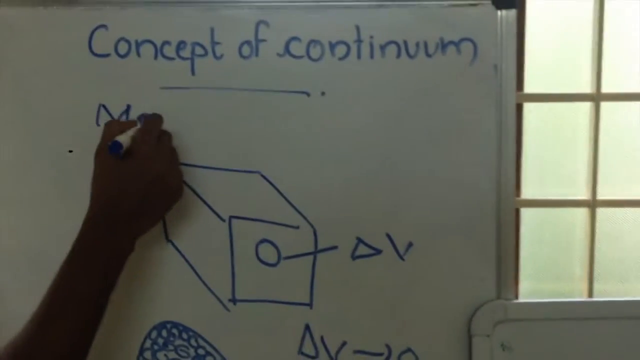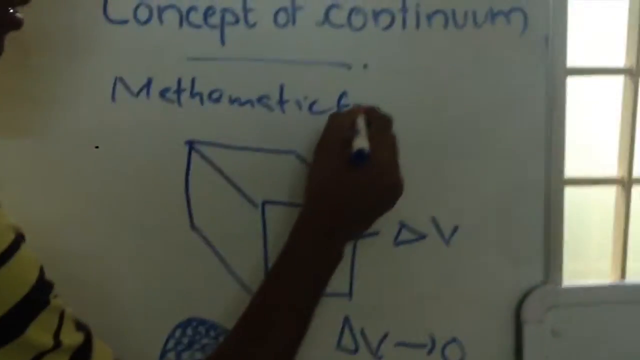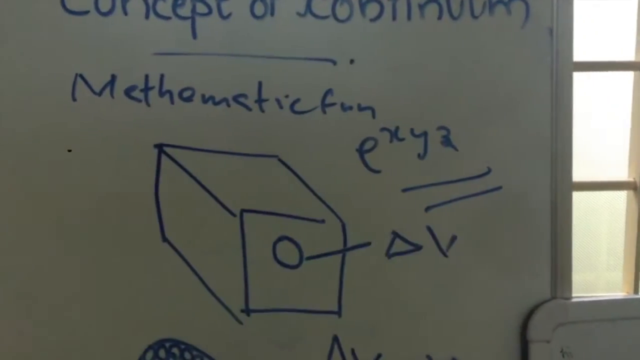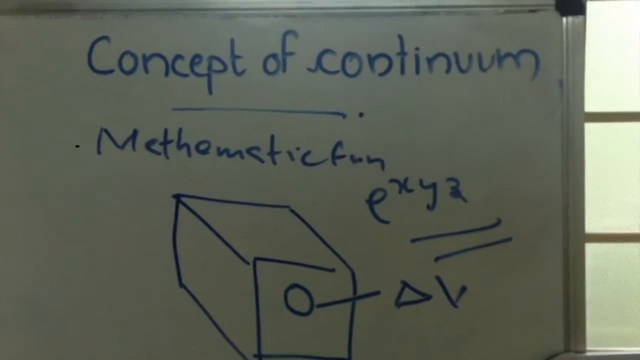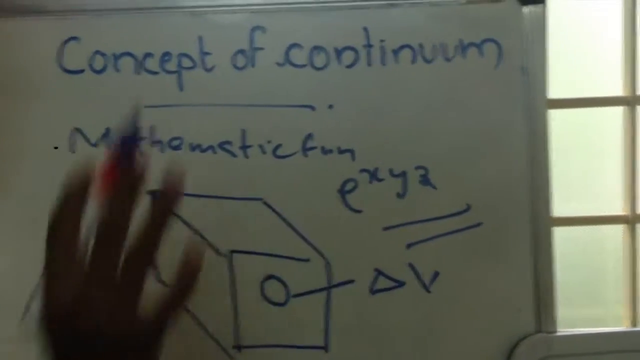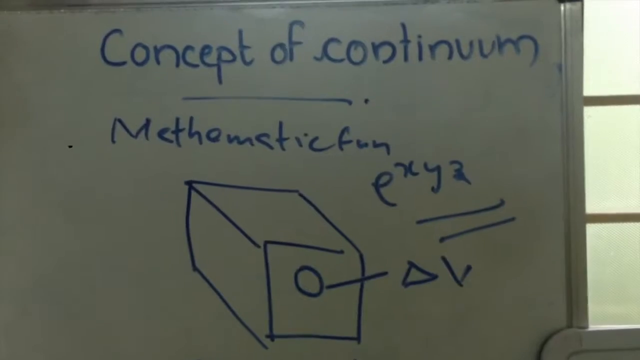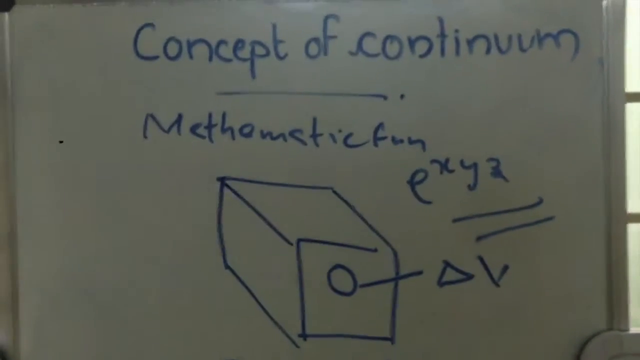the study is done with the help of mathematical functions. Suppose, say, a mathematical function, e raised to xyz. When the study is done with a mathematical function, we have to supply values for the variables x, y and z. And we are treating this mathematical function as a continuous function.